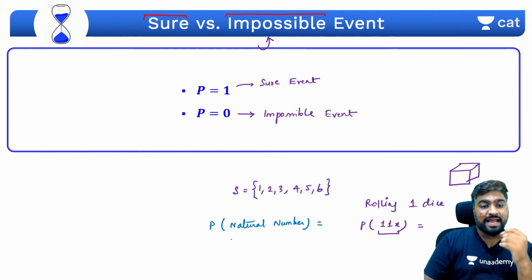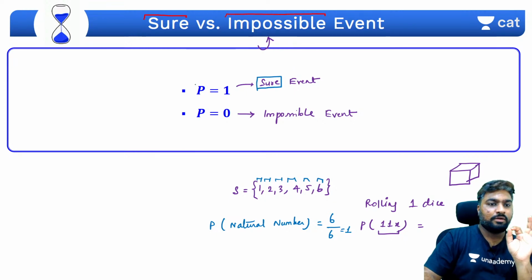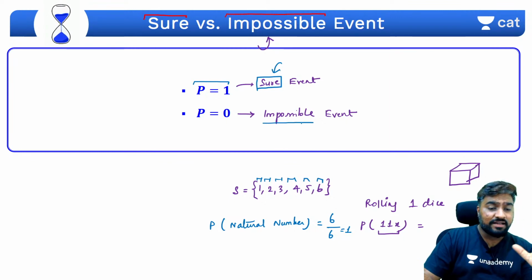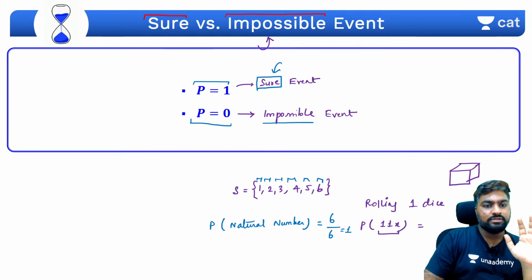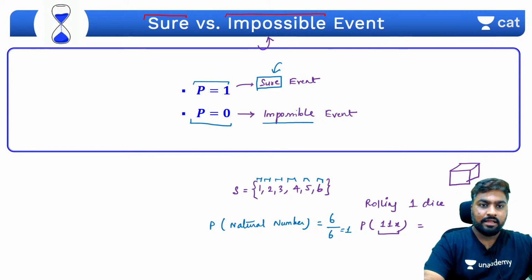Okay, what are the natural numbers? 1 is a natural number, 2 is a natural number, 3, 4, 5, 6, everything is a natural number. So all 6 out of 6 match, and the probability is 1. If you are sure that this event will definitely occur, the probability will be 1. This is called a sure event. If you are certain that an event will never occur, the probability will be equal to 0. Sorted? Done? Beautiful.